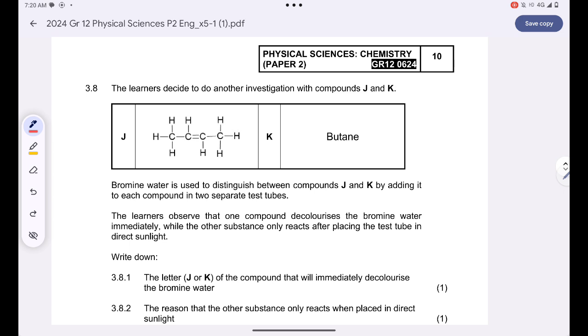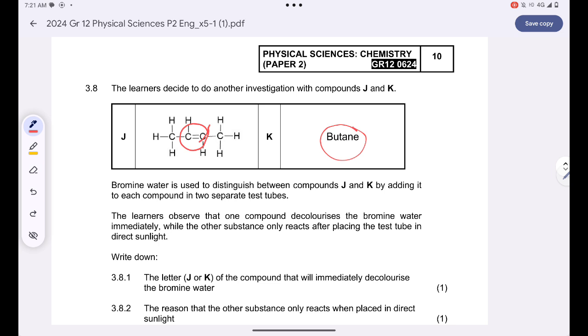Okay, and then 3.8, learners decide to do another investigation with compounds J and K. Compound J is but-2-yne, compound K is butane. Compound J is just a compound that has a triple bond, right? So compound J is unsaturated. Are you together? But compound K is saturated.